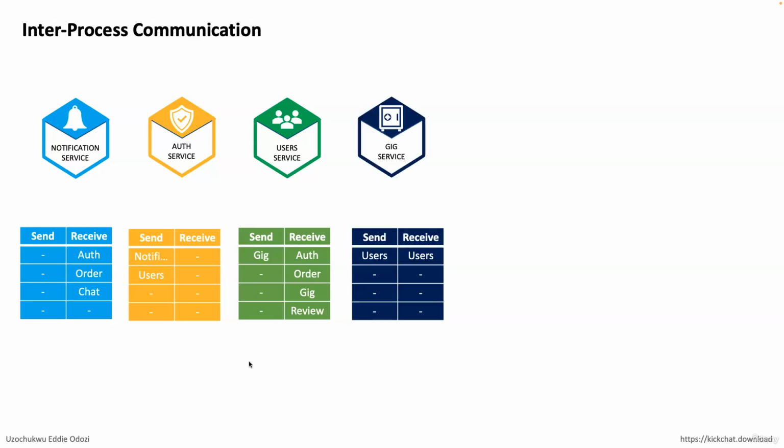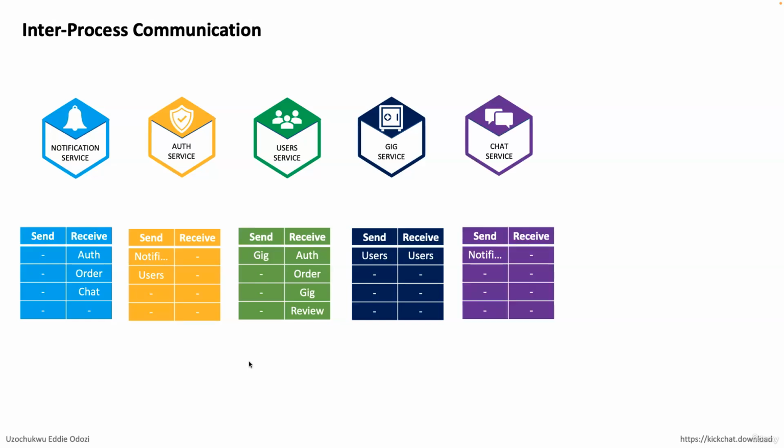Then the next is the gig service. The gig service will only send to the user service and also receive from the user service. Those are the only two. That is the only service it is going to communicate with. So the gig service will not send any event to the auth service or the notification service, only to the user service. Then the chat service. The chat service will only send events to the notification service. It's not going to receive events from any other service. The way they are described here is how we are going to implement them.